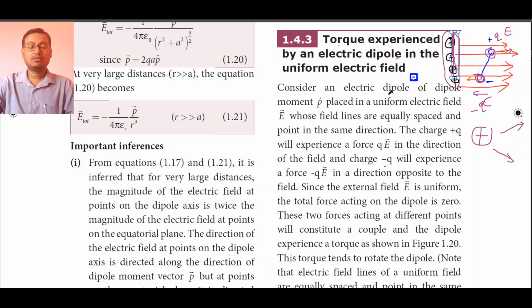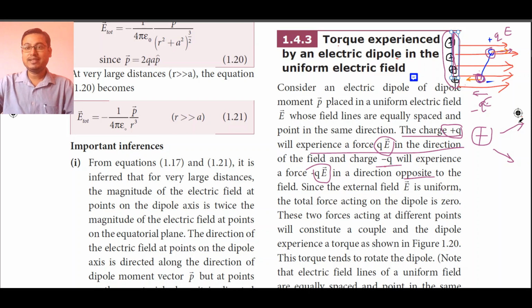In physics, always remember that whenever we talk about electric force or electrostatic force, if the magnitude of the electrostatic force is positive, that means it is a repulsive force, and if it is negative, that means it is attractive. As given in this topic, plus Q charge will experience a force of Q into vector E, and minus Q charge will experience a force of minus Q into E, in a direction opposite to the field.